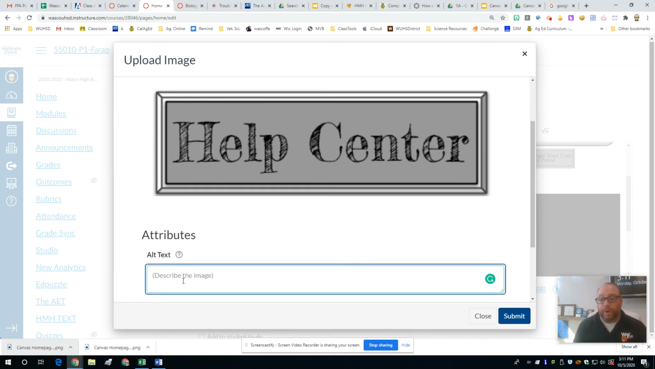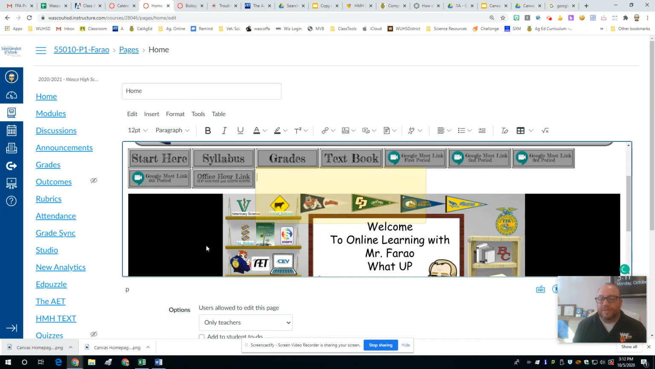Now we are required in education to provide alt text. So I'm going to say it's a Help Center button. I have a student who actually is deaf, not blind, but I've had a student that was blind or hard of sight or couldn't see very well, had a vision impairment of some kind. That alt text really helps because if they can't tell what the image is, they can at least click on it with their screen reader and it'll tell them what that is. It'll read that alt text. So I submit that right there.